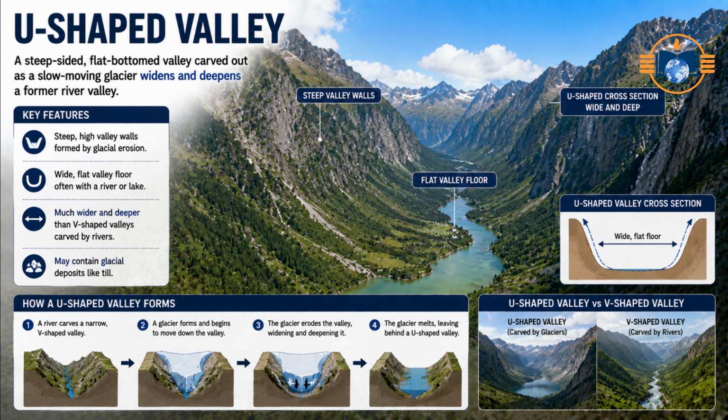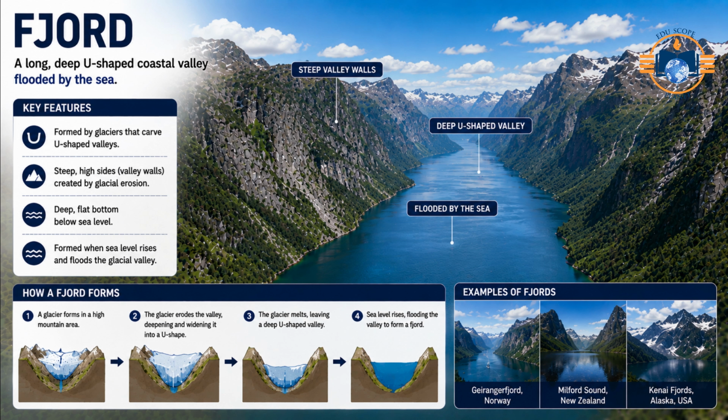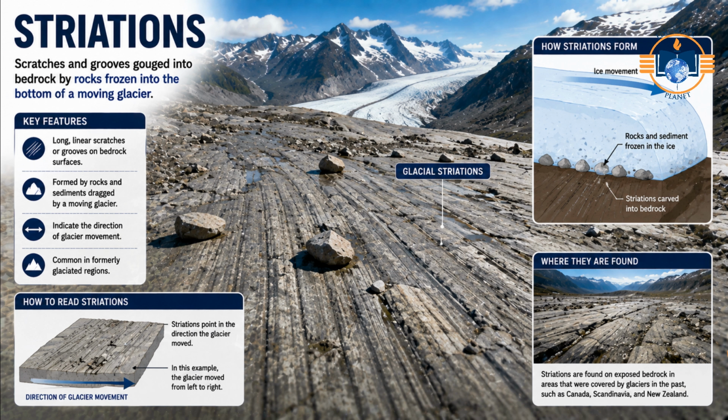U-shaped valley, a steep-sided, flat-bottomed valley carved out as a slow-moving glacier widens and deepens a former river valley. Fjord, a long, deep, U-shaped coastal valley flooded by the sea. Striations, scratches and grooves gouged into bedrock by rocks frozen into the bottom of a moving glacier.